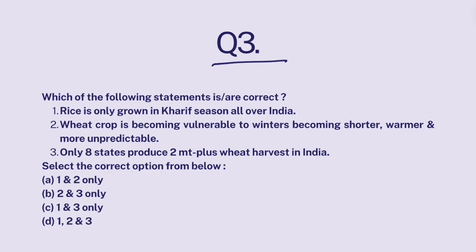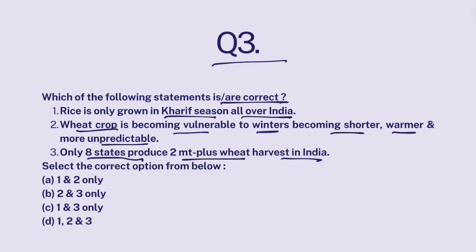Question number 3. Which of the following statements are correct? Rice is only grown in Kharif season all over India. Wheat crop is becoming vulnerable to winters becoming shorter, warmer, and more unpredictable. Only 8 states produce 2 metric ton plus wheat harvest in India.